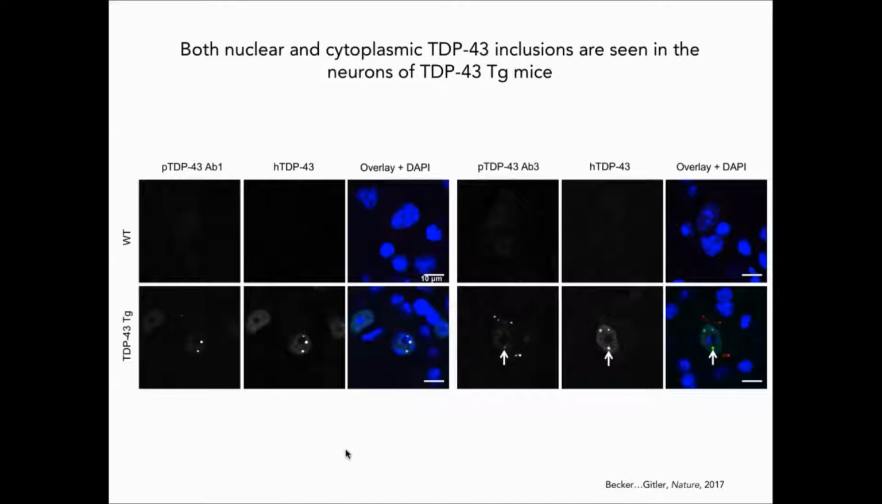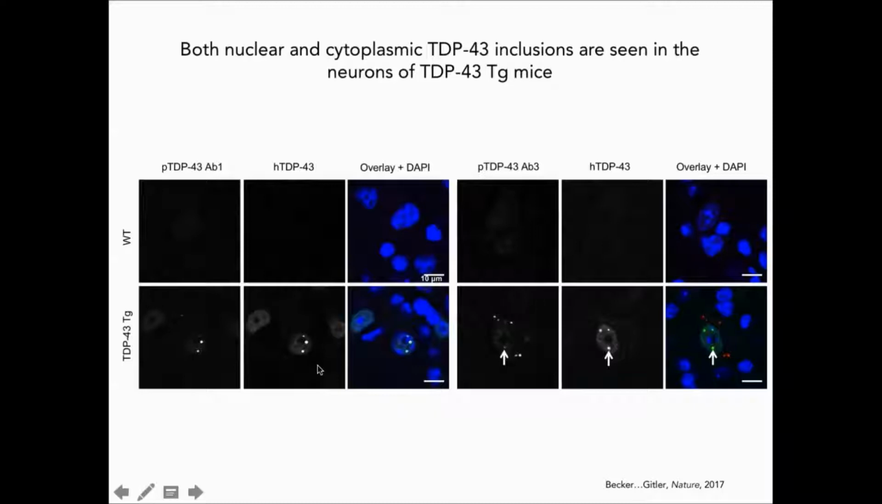Because of that, we wanted to look at the TDP-43 pathology in the mice as well. This is showing two different types of inclusions that I'm seeing in the TDP-43 transgenic mice. I tested 7 TDP-43 antibodies in these mice, and all of them recognized inclusions in the TDP-43 transgenic animals, but not in their wild-type littermates. Surprisingly, these antibodies differ in the types of inclusions that they recognize.